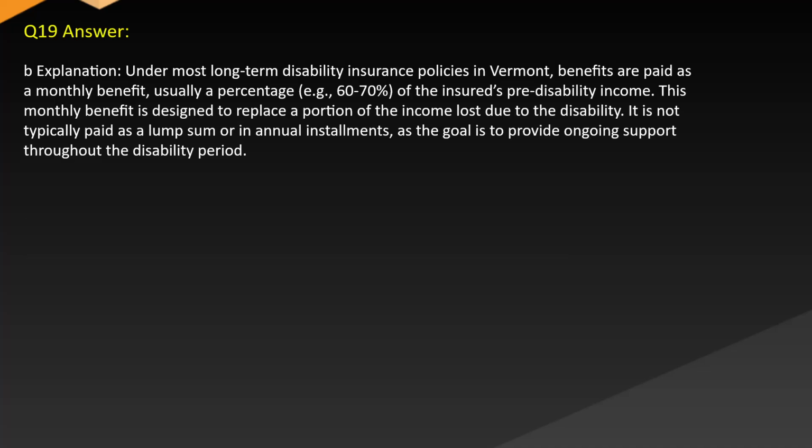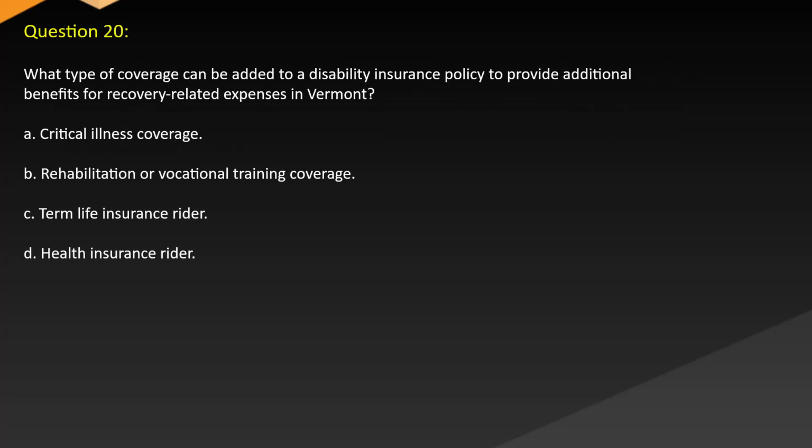Answer. B. Explanation. Under most long-term disability insurance policies in Vermont, benefits are paid as a monthly benefit, usually a percentage, 60-70% of the insured's pre-disability income. This monthly benefit is designed to replace a portion of the income lost due to the disability. It is not typically paid as a lump sum or in annual installments, as the goal is to provide ongoing support throughout the disability period.